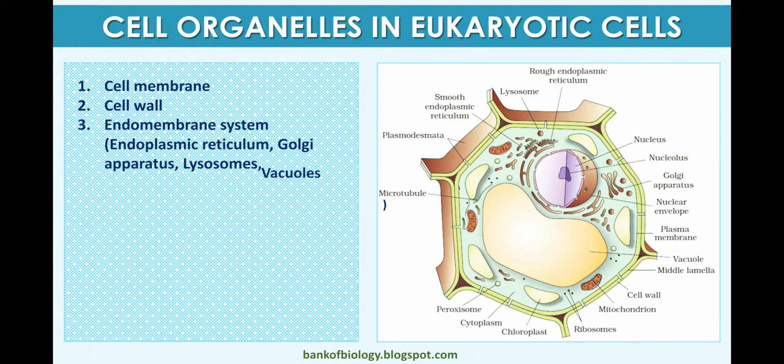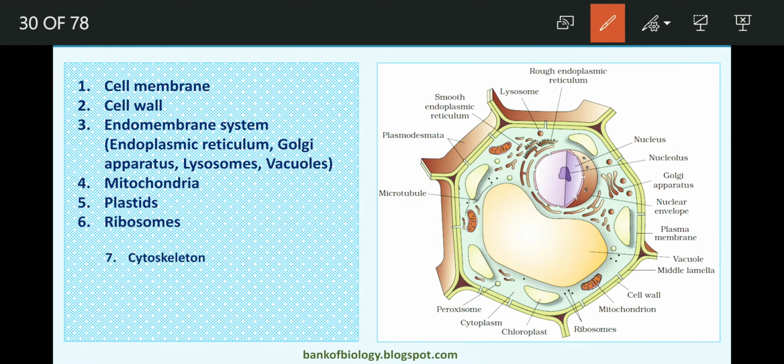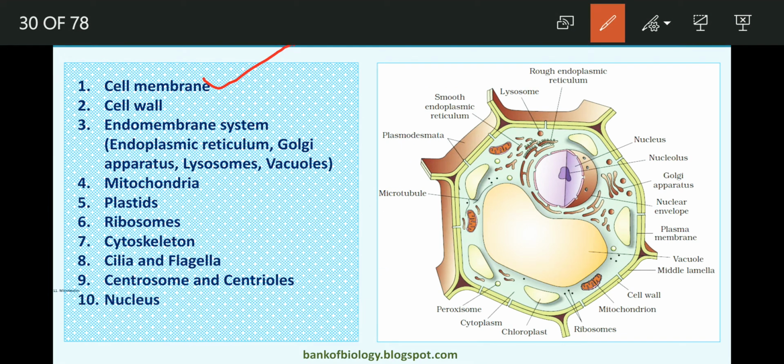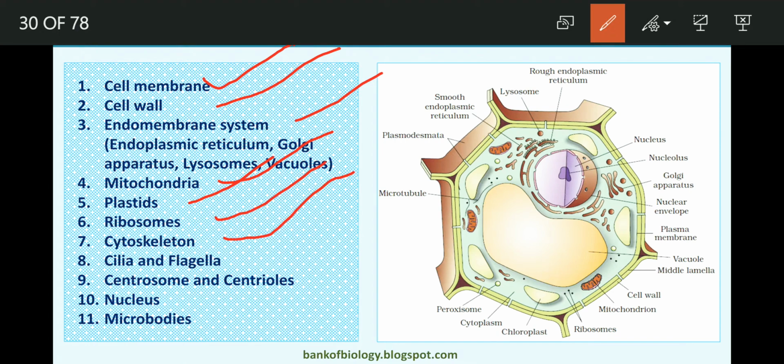So eukaryotic cells consist of the cell membrane, cell wall, endomembrane system which includes endoplasmic reticulum, Golgi apparatus, lysosomes, vacuoles, mitochondria, plastids, ribosome, cytoskeleton, cilia and flagella, centrosome and centrioles, nucleus and microbodies.